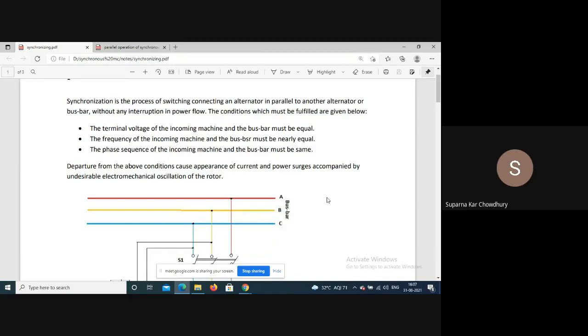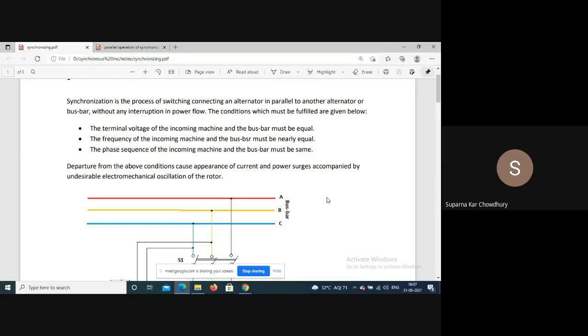Now for the synchronous generator, we have seen the characteristic of the machine when it is operating as an isolated device. If it is a single machine supplying some load, then if we change the excitation, the terminal voltage will change.